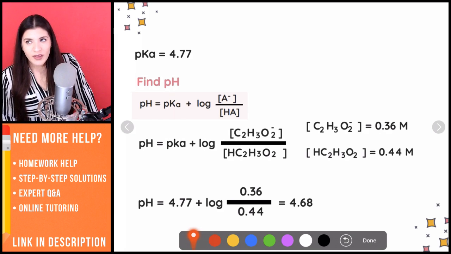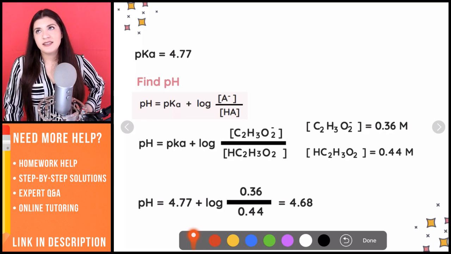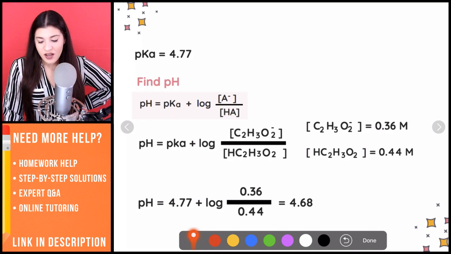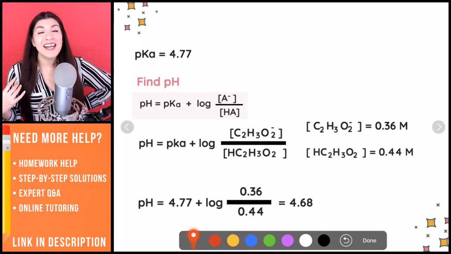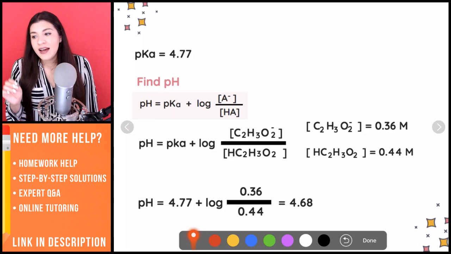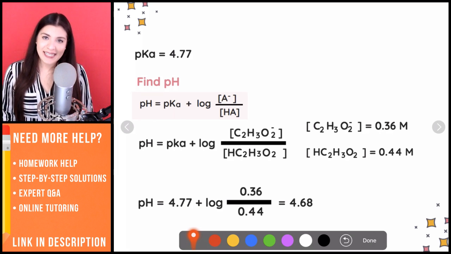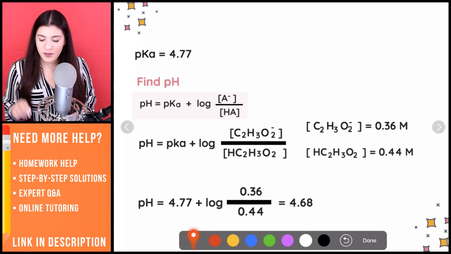So that's actually how you know it's a good buffer. The fact that it's only a slight change in the pH. It resists that pH change. So that's something to also kind of see. And why did it go down? Well, because we added acid, right? We added some HCl, which is a strong acid. Because we did that, that moves the pH a little bit down to be a little bit more acidic. So it doesn't move it too far, but it does move it a tiny, tiny bit.